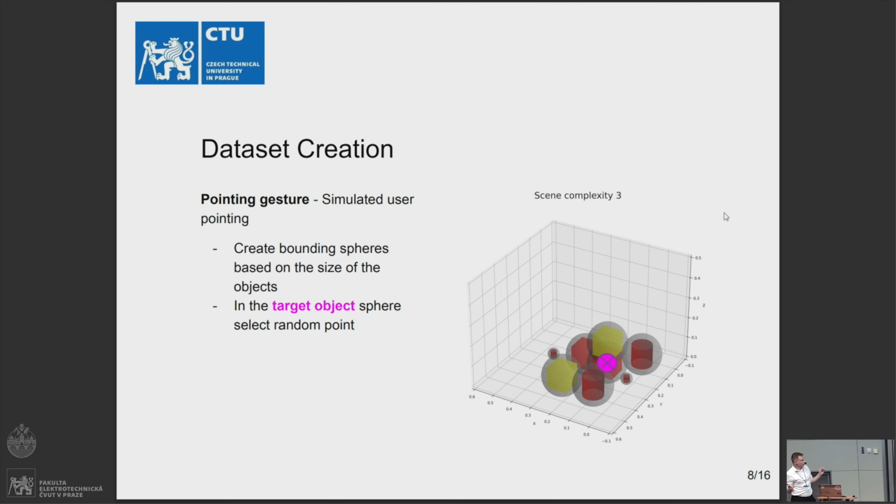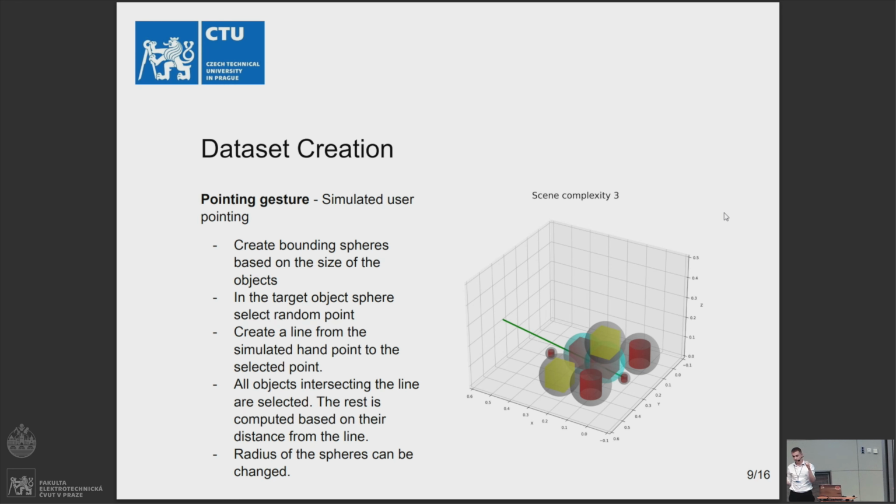Then in the target object sphere, we selected a random point and created a line from a simulated hand, which is some coordinates in space. If this line intersects some of the object bounding spheres, then the object is selected. For the other objects, their probability of selection is computed from the distance from the line to the bounding spheres.